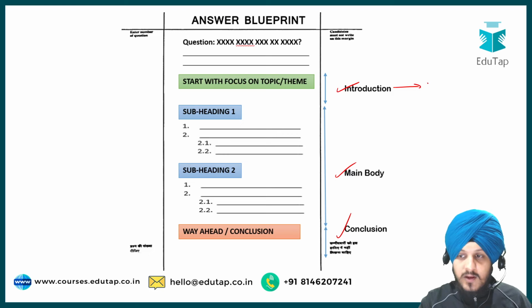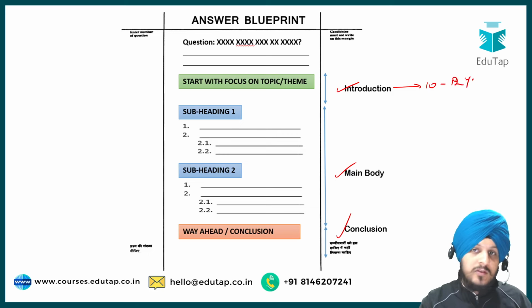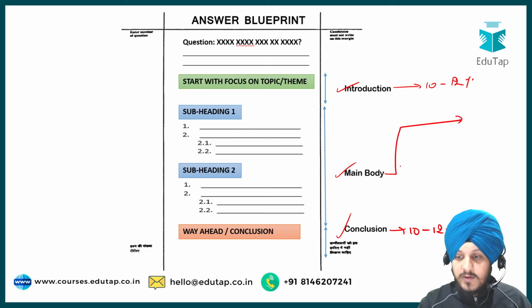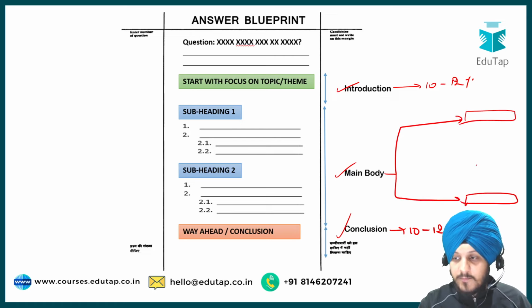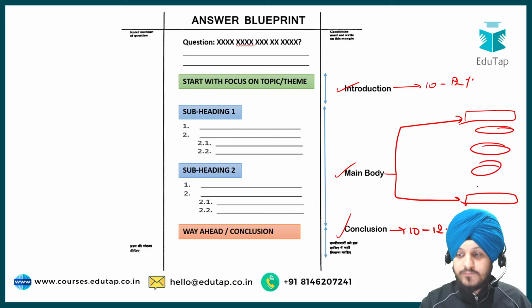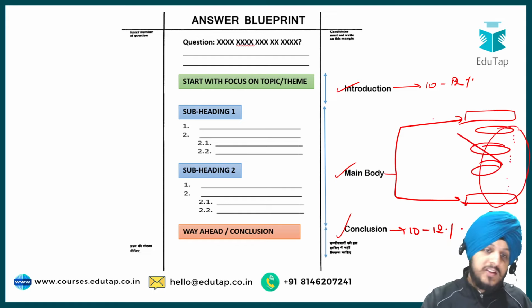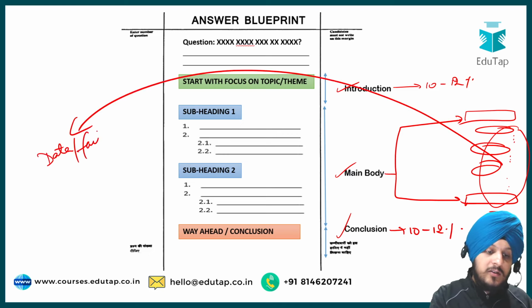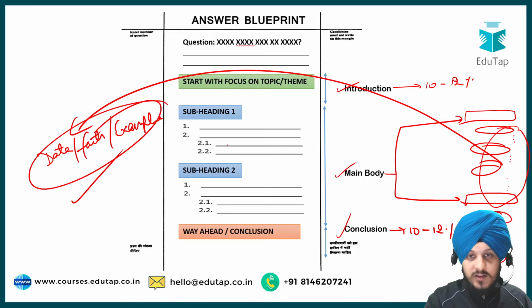The introduction should be around 10 to 12% of the total word limit, and the same rule applies to the conclusion. Then the rest of the word limit should be dedicated to the body part, which will include the different headings and the subheadings. And under the subheadings, you will write your relevant points, and you have to substantiate these points with the help of relevant data, facts, or examples. So I hope this is clear to you.